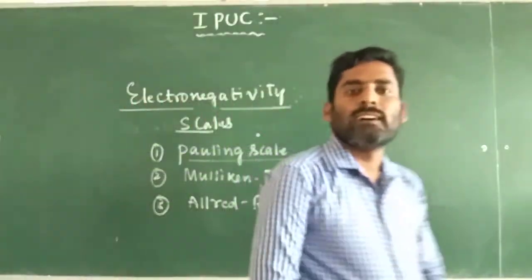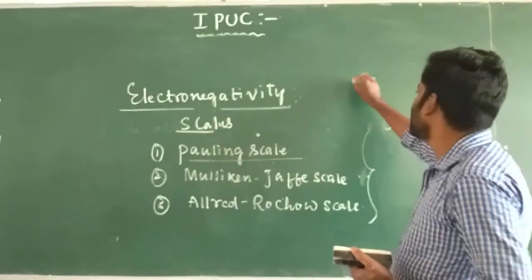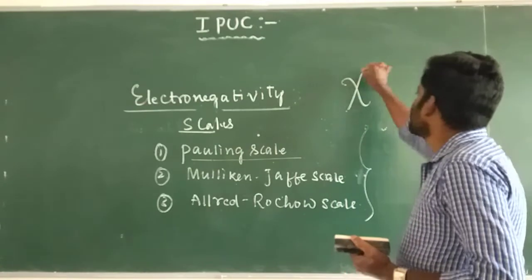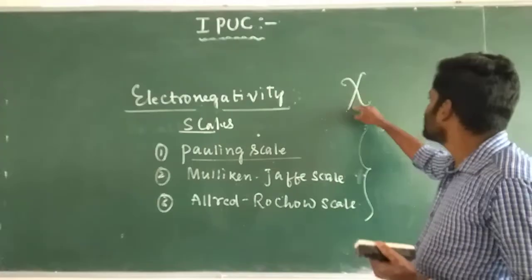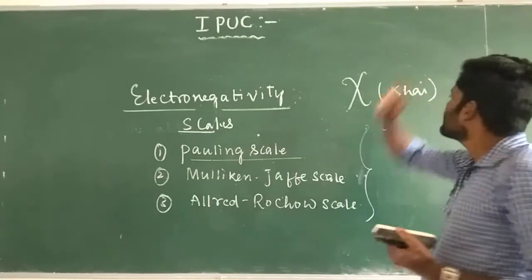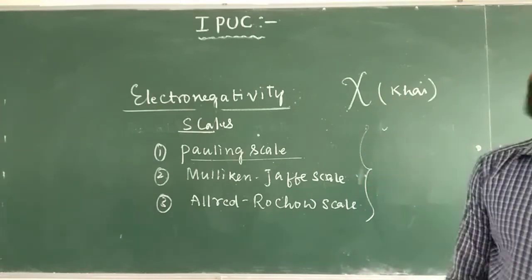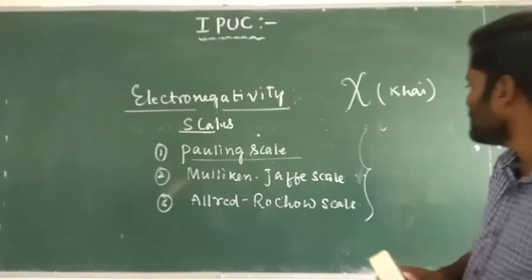The electronegativity values of elements are indicated by the chi value. This is the symbol chi. This is the symbol used to represent the electronegativity of the element.